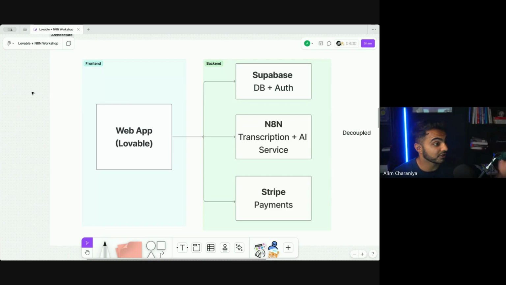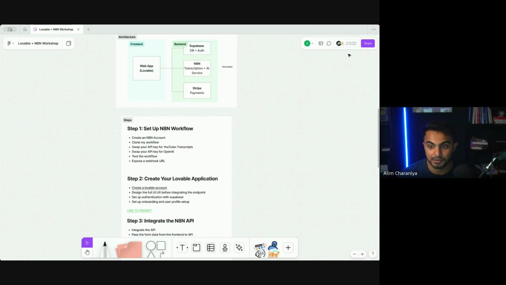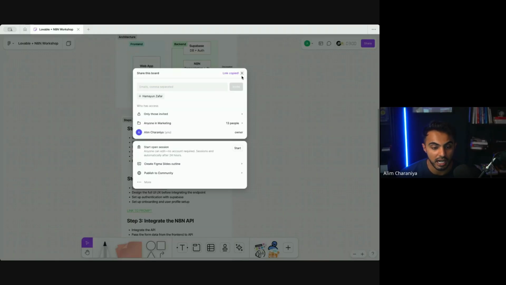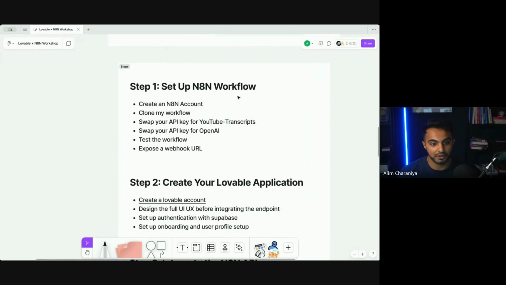If you are a new coder, this is the stack that you should use. I'm about to show it to you. Let's get it. All right, y'all. So I put the steps right here in this Figma document. I will be sharing this document in the YouTube video that will be posted about this. For now, I'm going to walk through it and then I'll share it with you, because if I share it with you now, you're all going to get distracted. And I don't want y'all to get distracted. Let's jump.